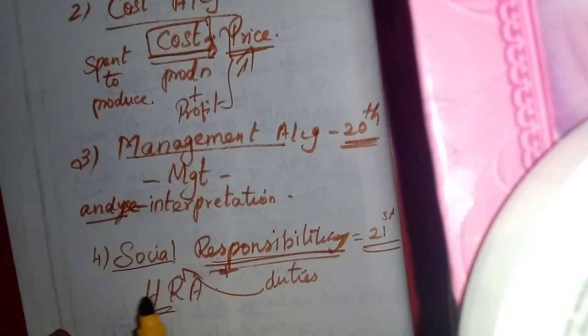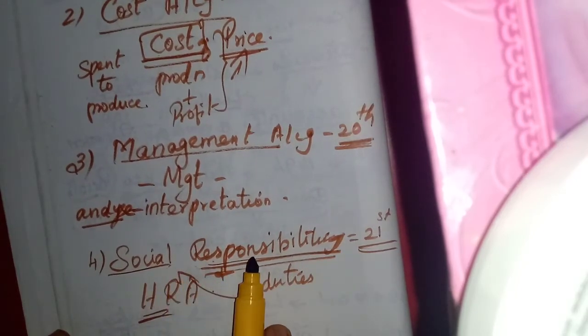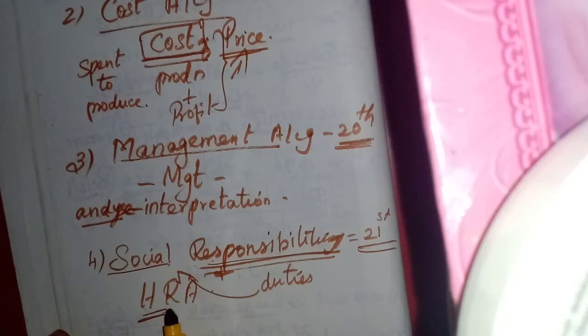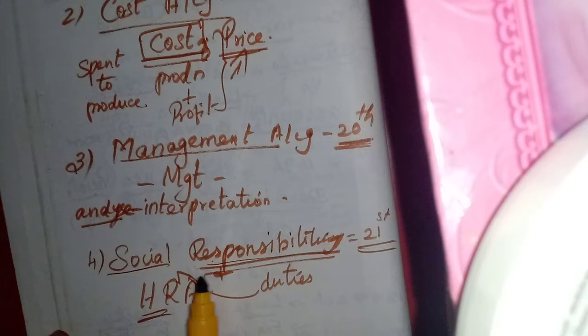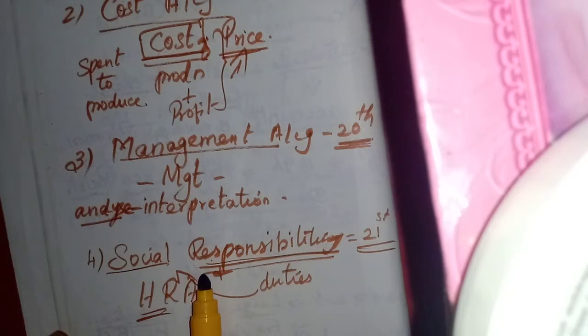After this, in the 21st century, social responsibility accounting and human resource accounting came into existence. This is social responsibility, because each and every organization is established in the midst of a society, isn't it?